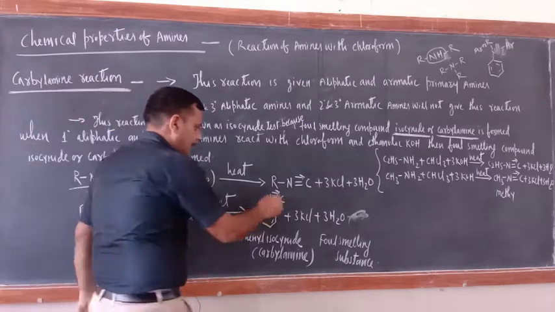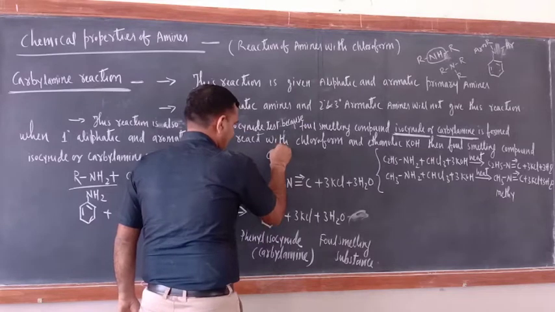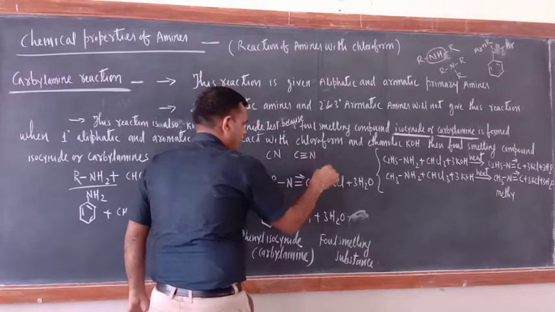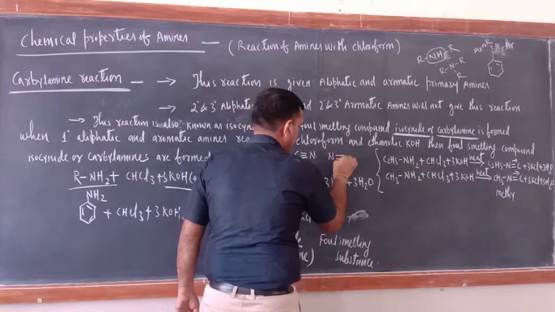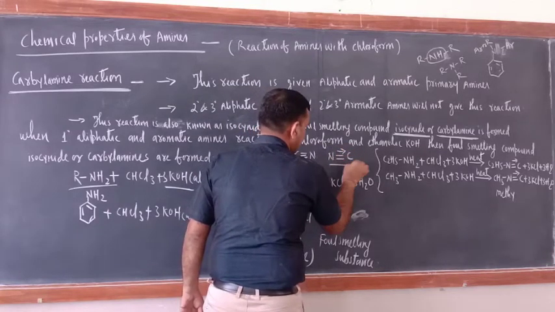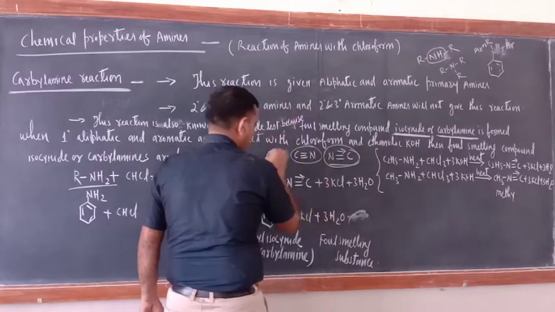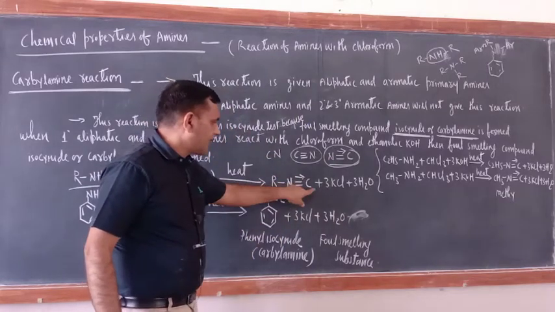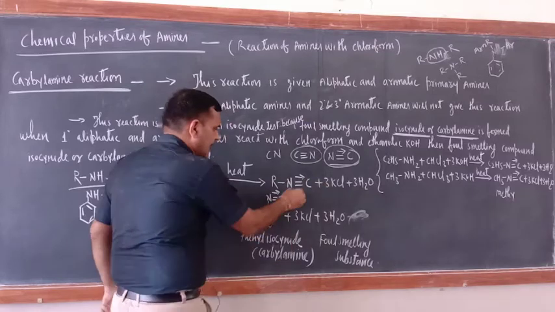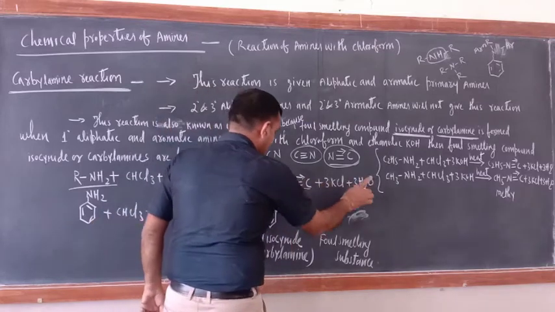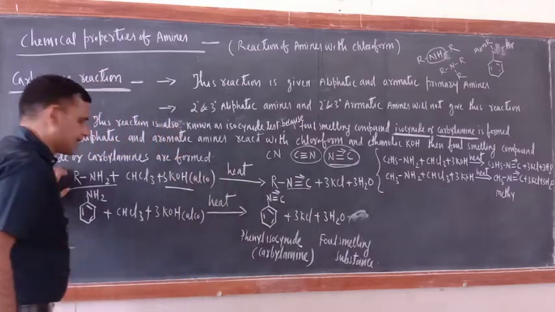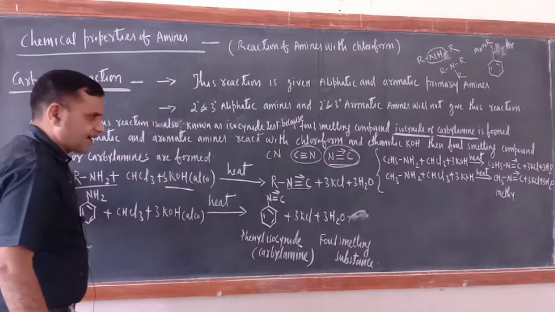Now here, isocyanide. This is cyanide, C triple bond N, cyanide. Isocyanide is N double bond with a coordinate bond to C. This is isocyanide, so don't get confused. R-N double bond coordinate bond C. This is alkyl isocyanide, plus 3KCl plus 3H2O. This is the general reaction, RNH2.